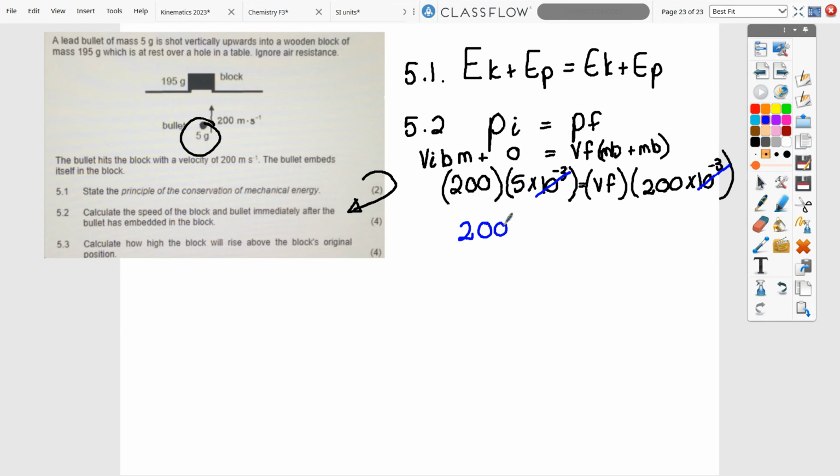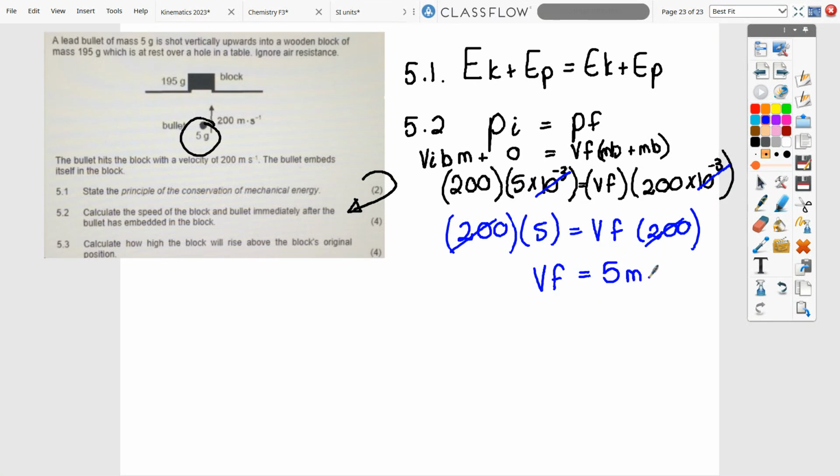So we have 200 times 5 equals, this step you definitely do not have to put in. 200, is it seriously going to cancel out? Looks as if it's cancelling out. I don't even have to use my calculator. Please check the maths for me.